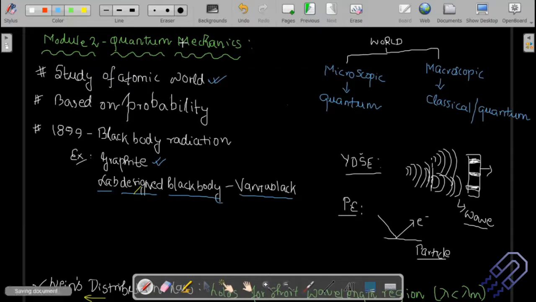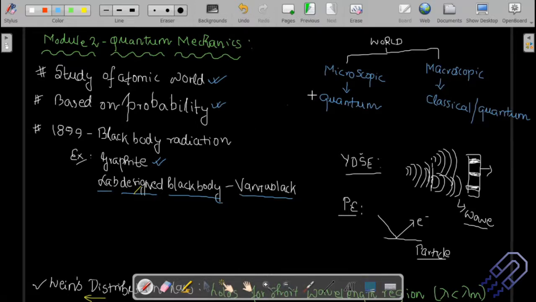Now, quantum mechanics has a lot of application in modern physics. Atomic and molecular physics is a part of modern physics. Nuclear physics is a part of modern physics. Both of these are nothing but talking about the atomic world, which means we have to use quantum mechanics there. That's why quantum mechanics is important. Whatever happened after 1900, when quantum mechanics started growing, it became a very integral part of modern physics. This entire idea of quantum mechanics is based on probability.